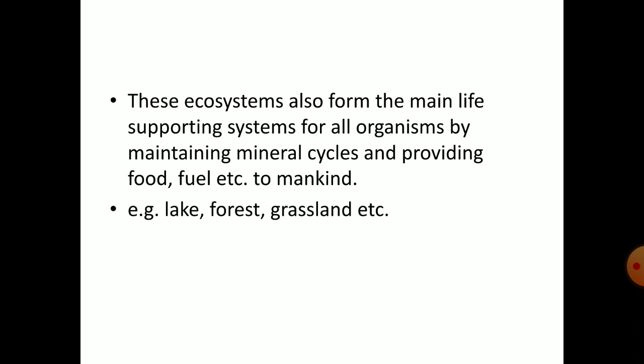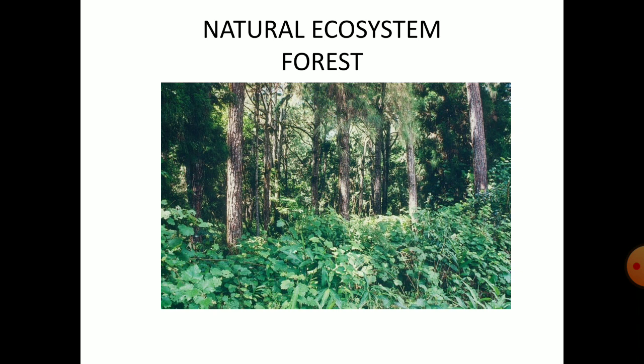The examples for natural ecosystem are lake, forest, grassland, etc. This diagram shows a natural ecosystem as forest. Forest is the best example for natural ecosystem.